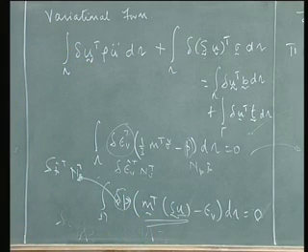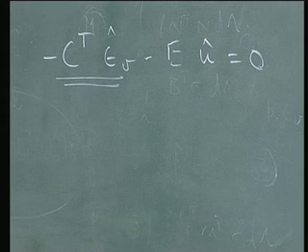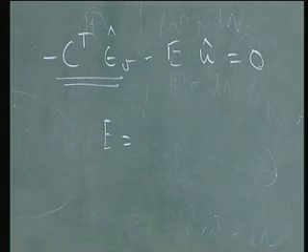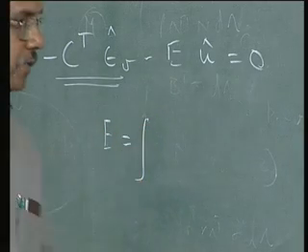Substitute in terms of SU, in terms of B. Have a look at this term now.